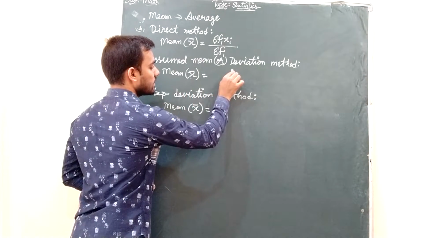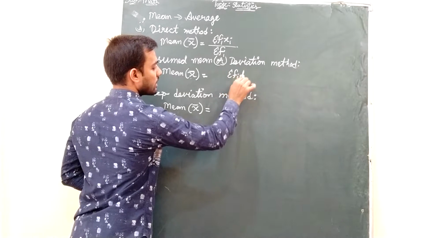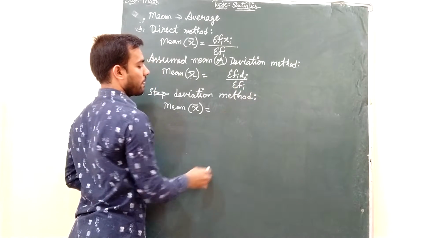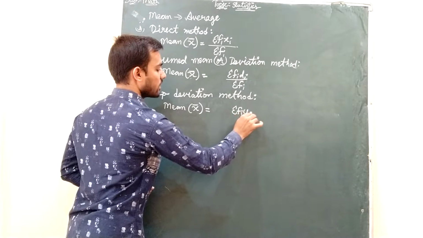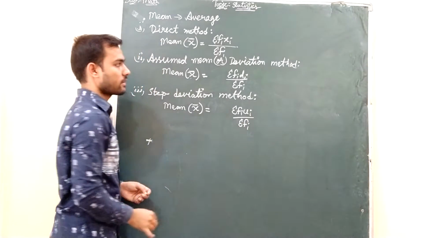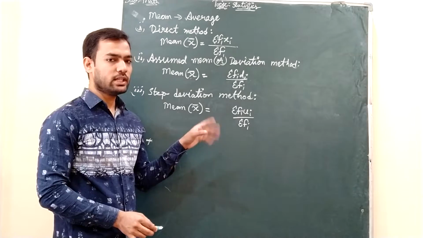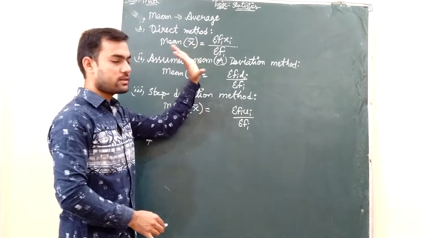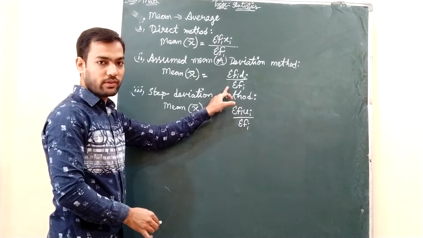Here, this is the deviation method, so you write sigma fi di by sigma fi. And here, sigma fi ui by sigma fi. Don't get confused that all these three formulae are similar. There is something more in the remaining two formulae. First one is just sigma fi xi by sigma fi. Second one, sigma fi di by sigma fi.